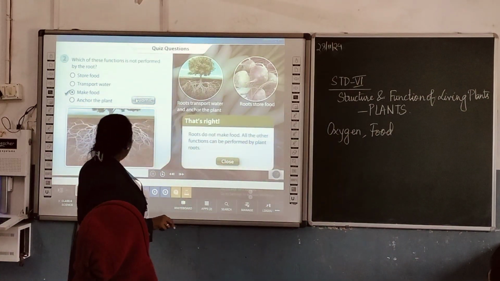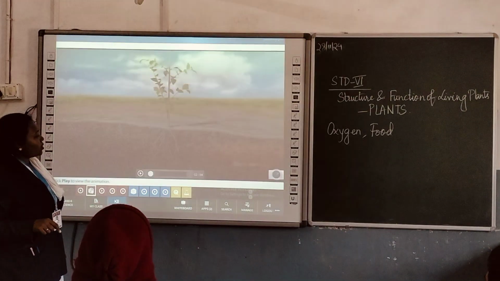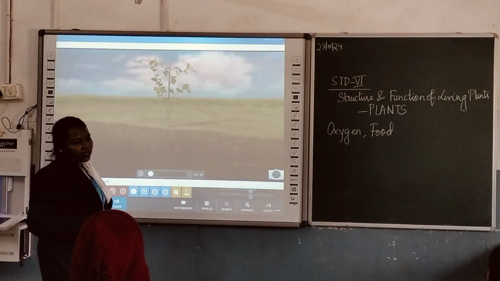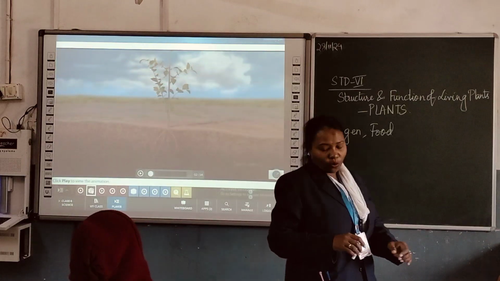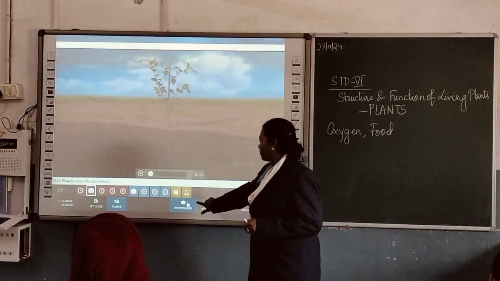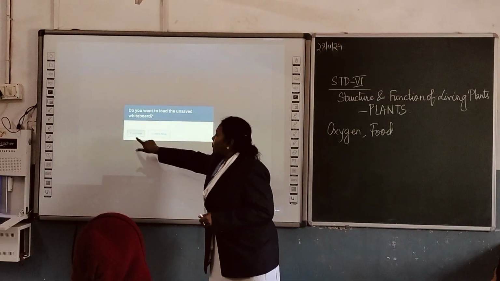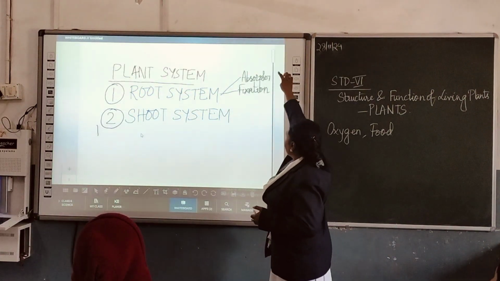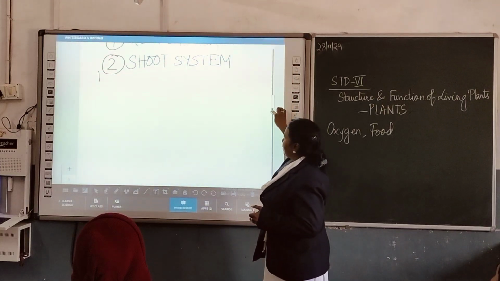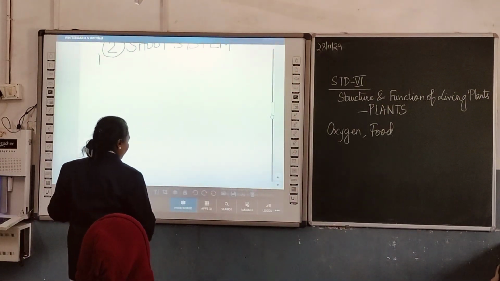Okay. So now this root system is very essential for the plant. You know, in the root system there are two types. Let us continue with this. The root system is of two types.